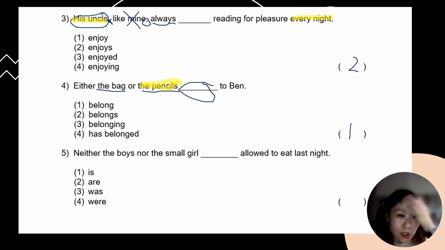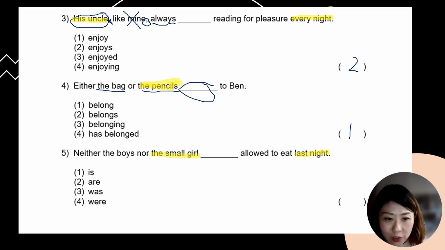And for question number 5, neither the boys nor the small girl blank allowed to eat last night. I am going to use my highlighter now and highlight the words "last night", because this tells me that this entire question is asked in the past tense. And if you still remember the rule that I said for question number 4, it is the second subject, or in other words, the subject that is nearer to the blank.